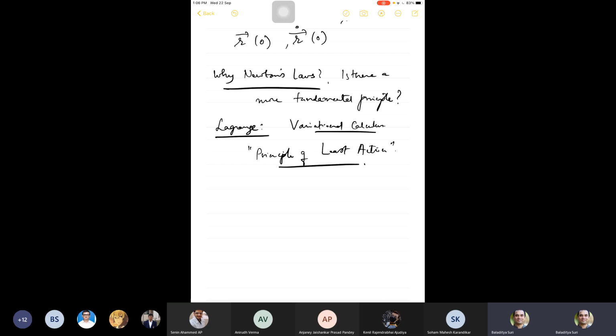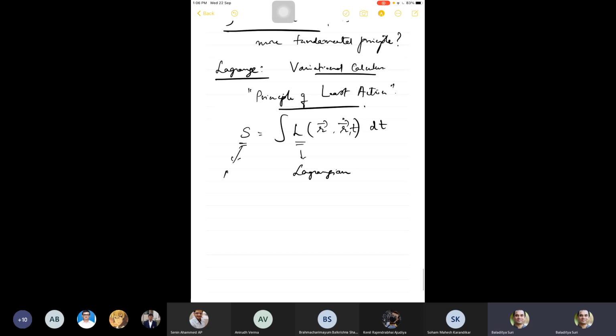Okay, so they applied this principle of least action to the problem of Newton's laws, and they said that there is this quantity called action, which is defined as the integral of a function of r's and r dots, and possibly time. And this action is an integral of this other function, which is now called the Lagrangian. This is called the action integral.